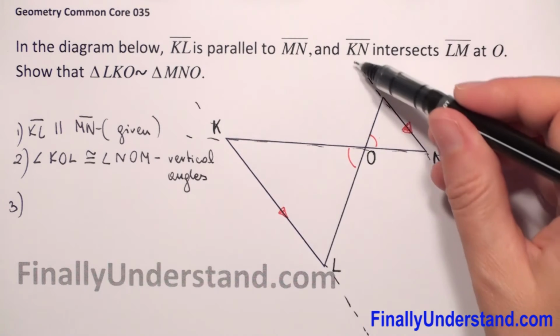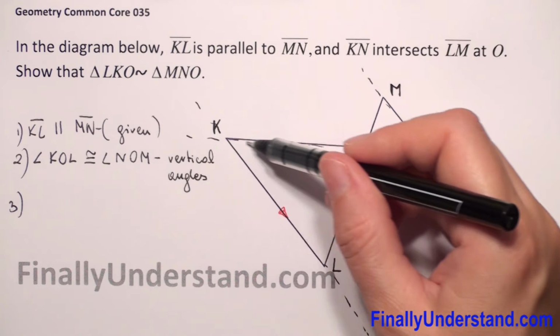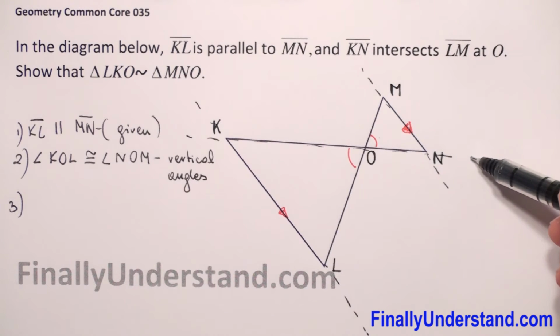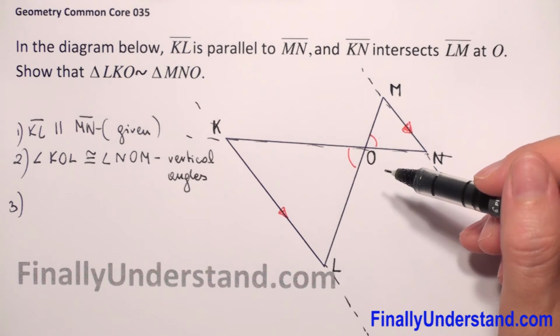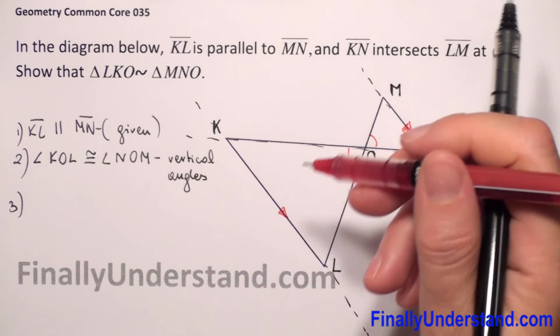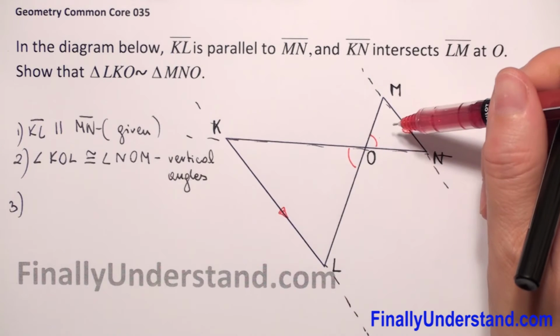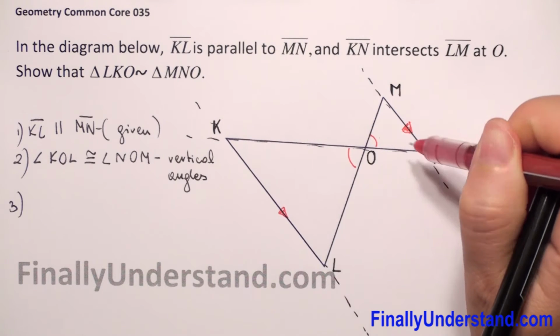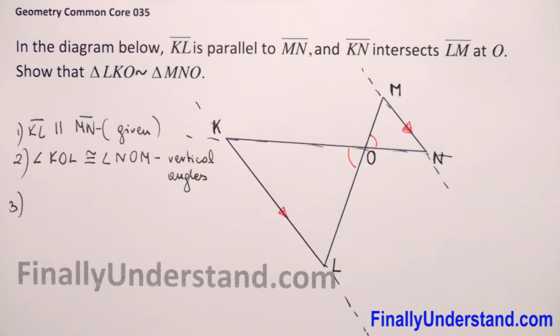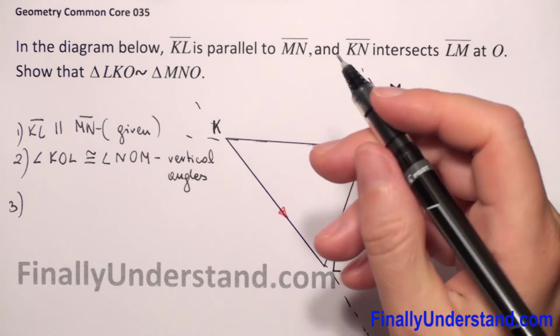These two parallel lines are cut by this line. So the alternate interior angles are congruent. If two parallel lines are cut by a transversal, then the alternate interior angles are congruent.